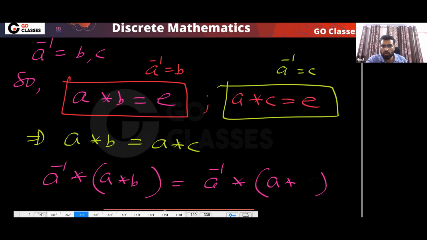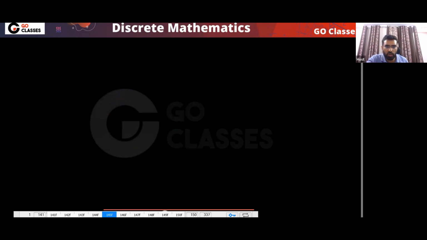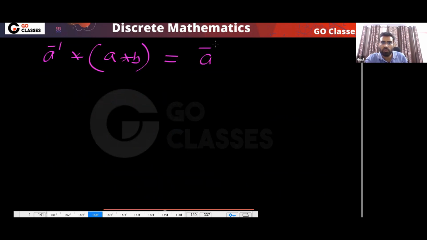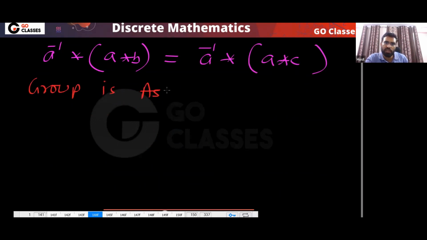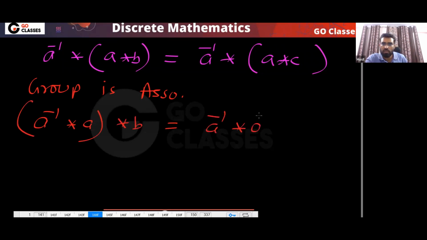Because the group is associative, this is what I have: A inverse star A star B is equal to A inverse star A star C. You already know that group is associative, so I can write it like this.